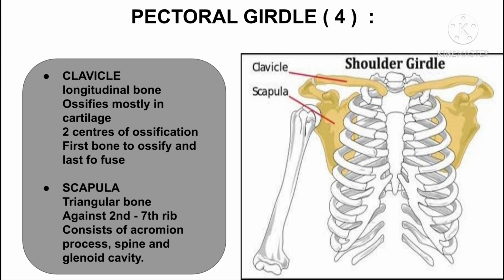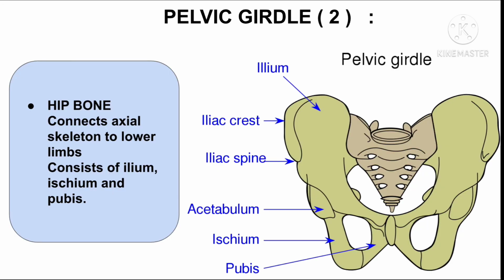The clavicle is a long bone. It ossifies mostly in membrane. There are 2 centers of ossification for it, and clavicle is the first bone in the body to ossify and last bone in the body to fuse. Scapula is a triangular bone which is present against 2nd to 7th ribs. It consists of acromion process, spinous process, and a glenoid cavity.